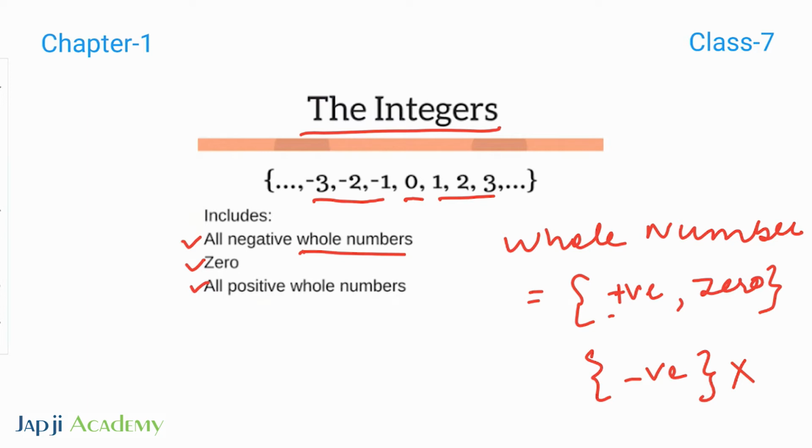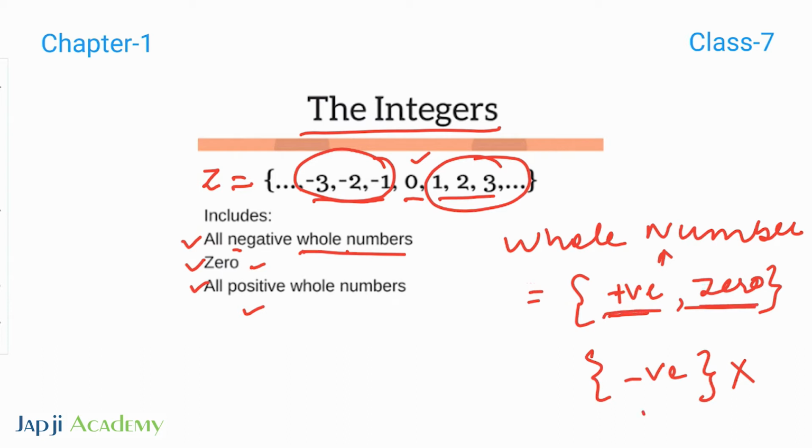So positive numbers and 0 make whole numbers, and all negative whole numbers, 0 and all positive numbers make integers, denoted by Z. It's a set which includes all negative whole numbers, 0 and all positive numbers, while whole numbers include positive numbers and 0, but do not include any negative number.